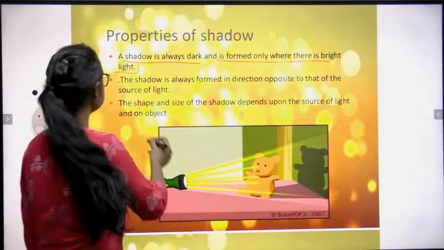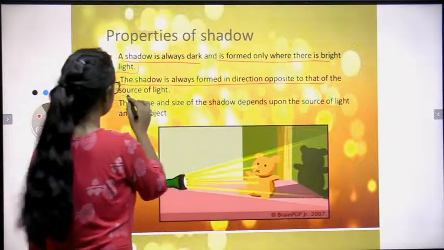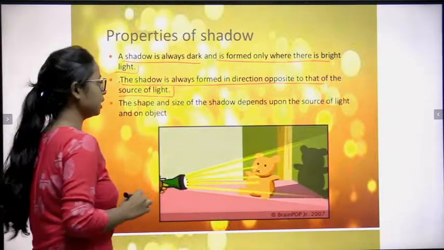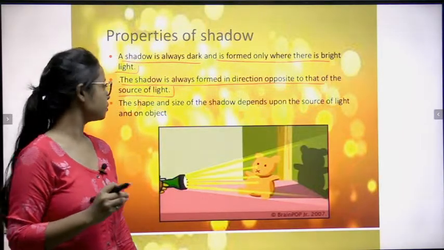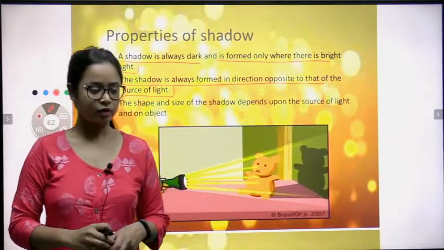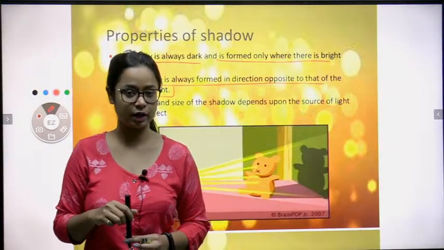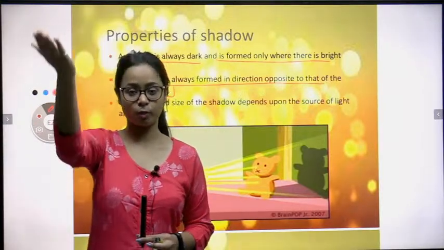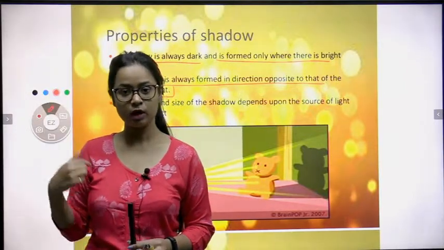Clear? Next, the shadow is always formed in a direction opposite to that of the source of light. Clear? The shadow is always formed in a direction opposite to that of a source of light. For example, you have to stand in the opposite direction of the light. If on the opposite direction of me there is a light, then only the shadow will form.